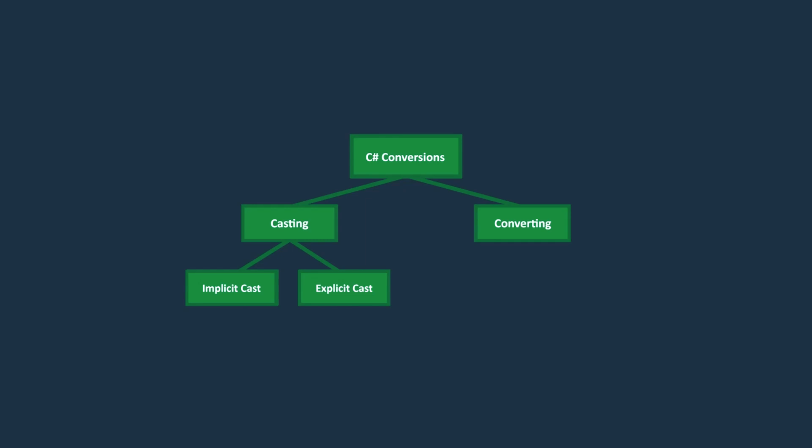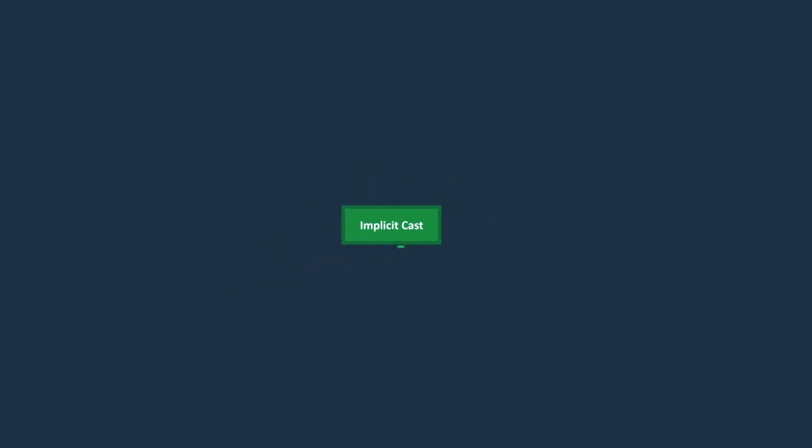In C#, floating point numbers can be cast and converted to other types just like integral numbers. Okay, let's begin by discussing implicit casting. Implicit casting converts data types automatically and efficiently without losing any data.